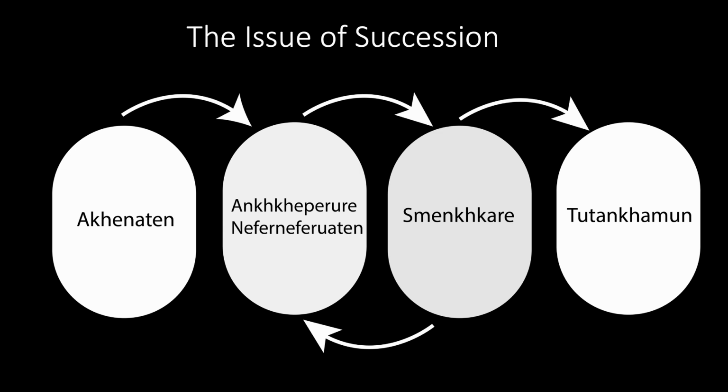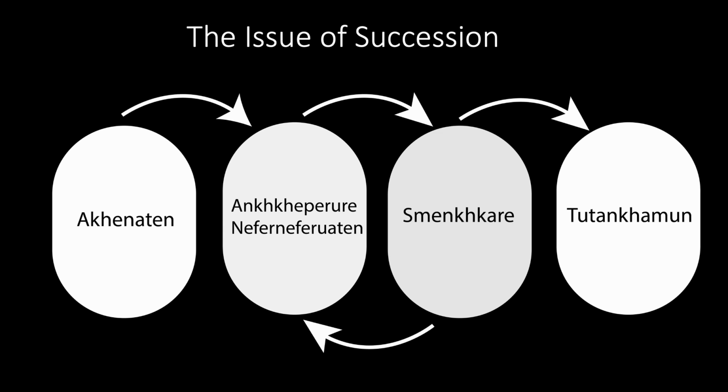Fundamentally, the idea is that between the death of Akhenaten and the succession of Tutankhamun, two kings appear to have ruled. This gap is varied and may have been as long as 4 years. So who are these extra rulers in the shadows? They are known as Neferneferuaten and Smenkhkare. How do we know these rulers existed?